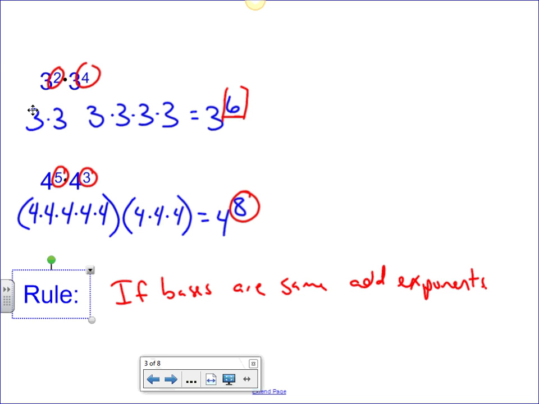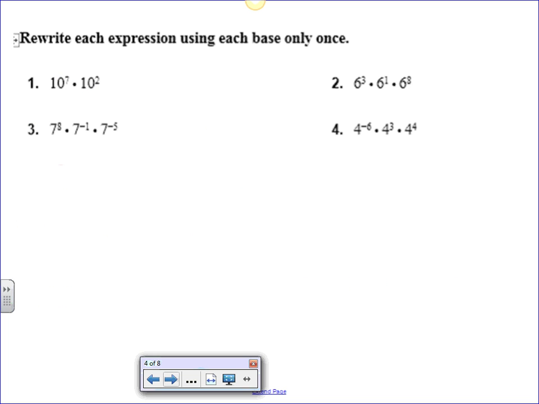Okay, so let's look at the next slide and let's look at some examples now. So if I had 10 to the 7th times 10 to the 2nd, we could simply write that as 10 to the 9th, just simply by taking 7 plus 2, that would give us 10 to the 9th. So if I look at this next one, I've got 6 to the 3rd times 6 to the 1st times 6 to the 3rd.